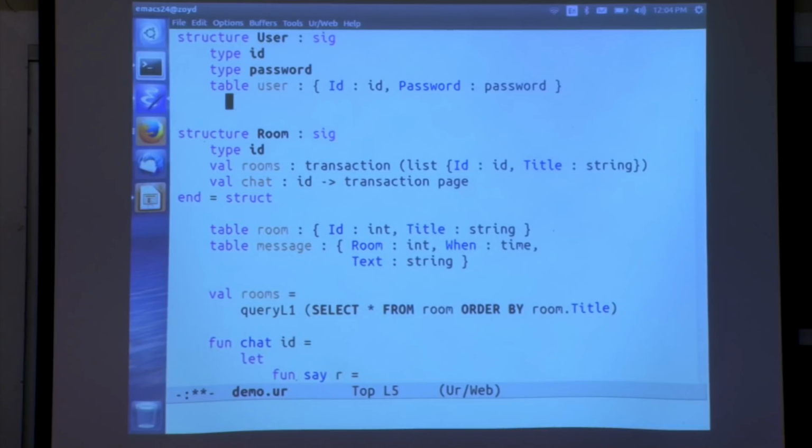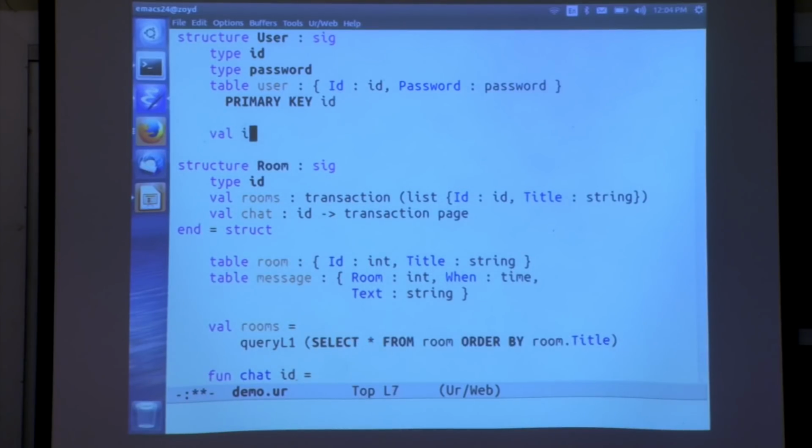And I'm going to expose the table directly in the signature, and I'll put a constraint on it too, saying that ID forms a primary key for it. But in this user table, ID and password are abstract types, so the code can't look at the password, and it can't generate all IDs in sequence and try them against this table, because the type is abstract. There's no way to make an ID. There's no way to make a password. They just come out of this table as opaque tokens.